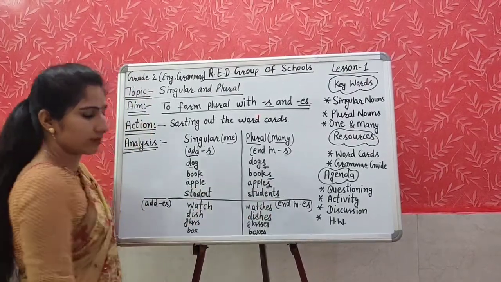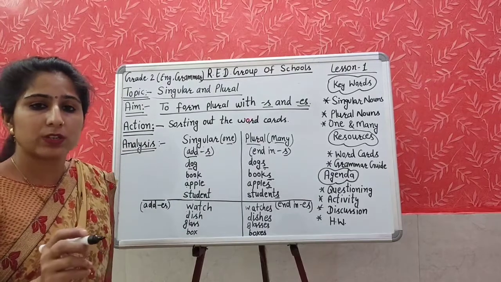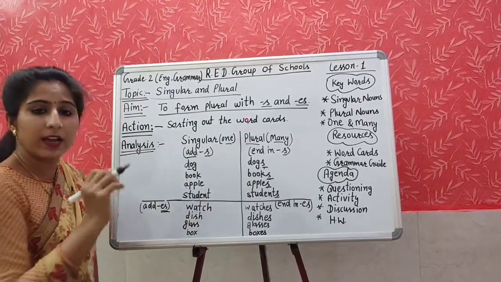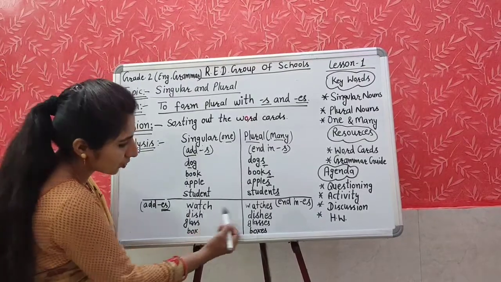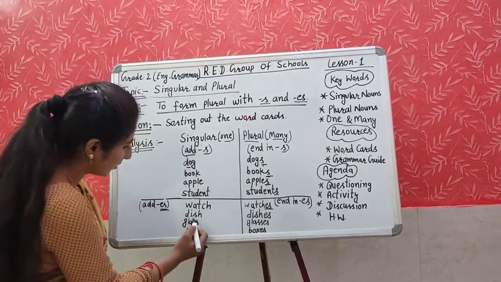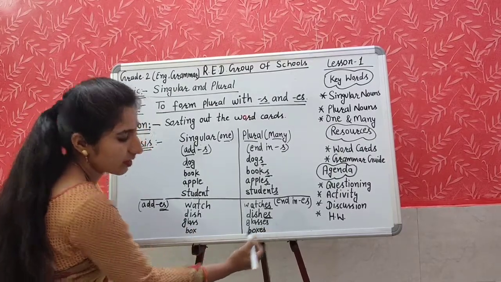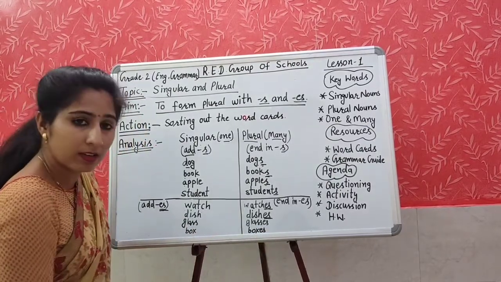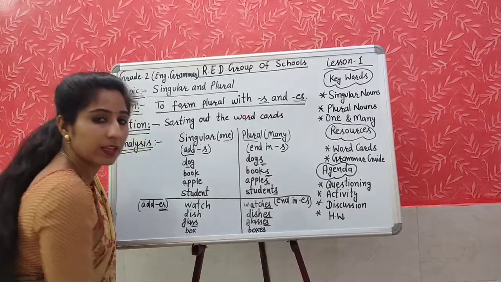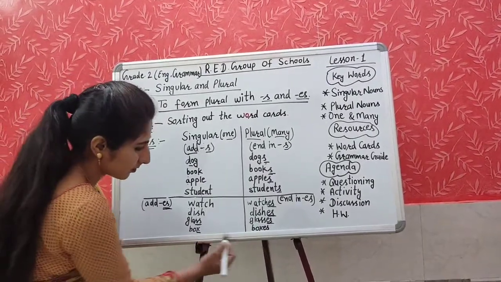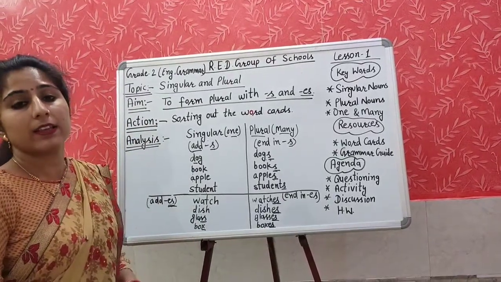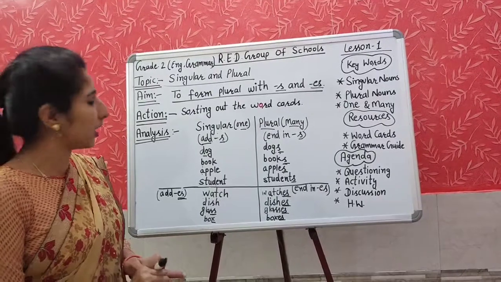Student, students. Now with which words are we adding ES at the ending? Like watch, watches. Here I have added ES. Dish, dishes. I have added here ES. Glass, glasses, ES. Box, boxes, ES. So with which words are we adding S or ES? I think it is clear to all.